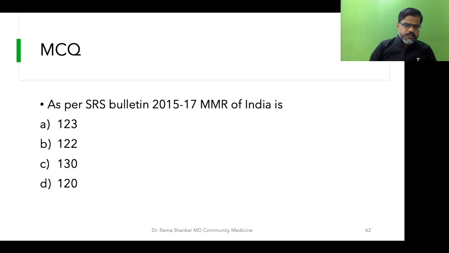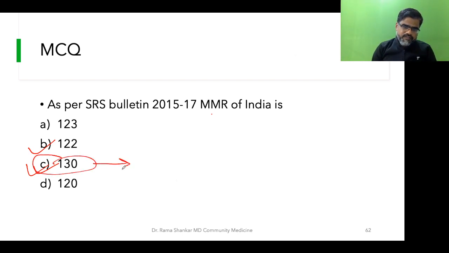Okay, let's move. As per SRS Bulletin 2015-17, MMR, which is the maternal mortality ratio of India, is what? It is 123, 122, 130, 120. Just give a try, students. Venkat is answering 130. Bala Murugan, 122. Many are answering C. Parag is also answering C. Ravi Gupta, C. Now students, why are you answering C?